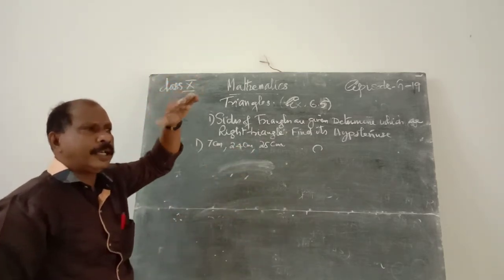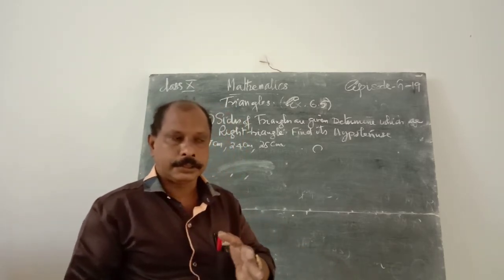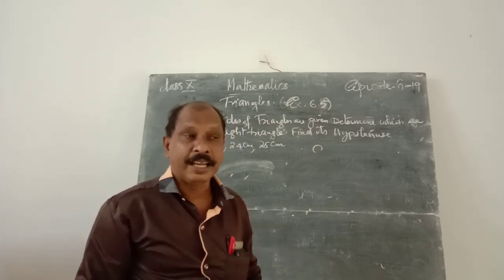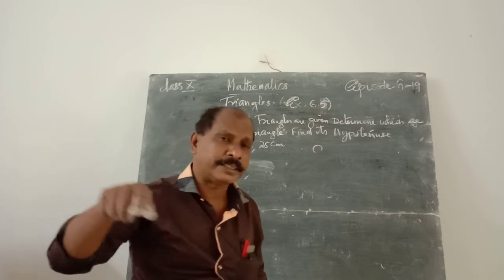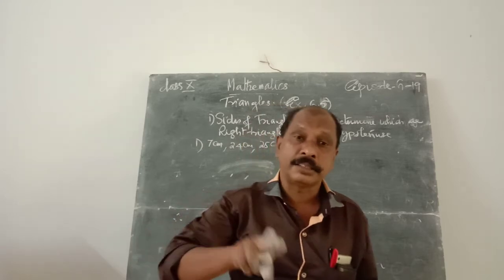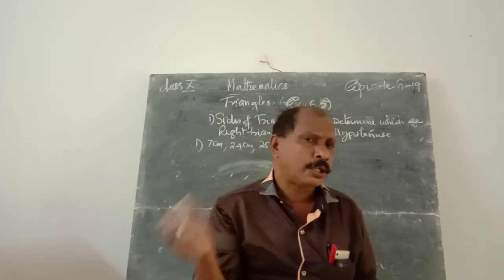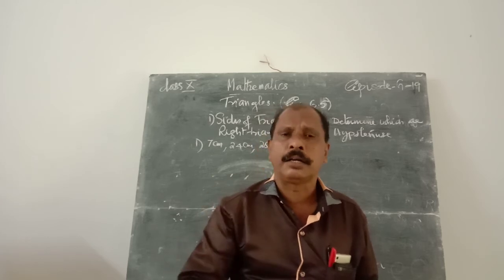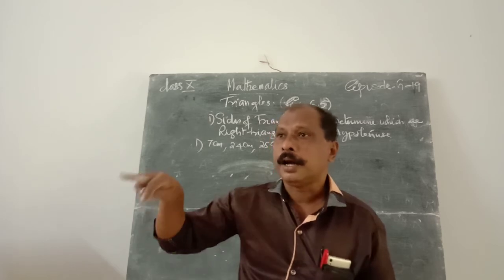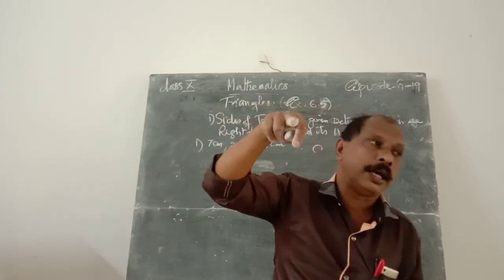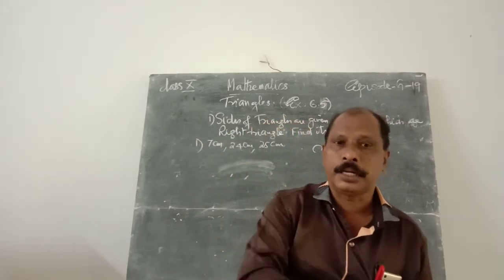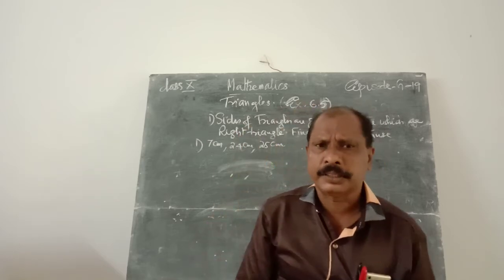How many sides does a right angle triangle have? 3 sides. One is the base, another is the altitude, and the third side is the hypotenuse. It is against the 90 degree angle, that is the long side, because in a right angle triangle, one angle is 90 degree, and the sum of the other two angles is also 90 degree. Therefore, the other two angles are less than 90, that is acute angles. For example, one angle is 90 degree, another is 30 degree, the third angle is 90 minus 30, which is 60 degree. Therefore, 90, 30, 60, or 90, 45, 45, etc. The highest angle is always 90 degree.